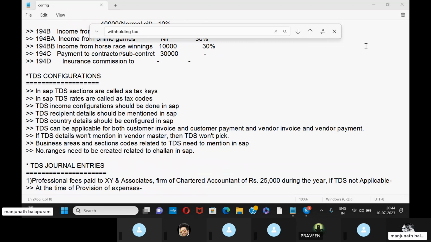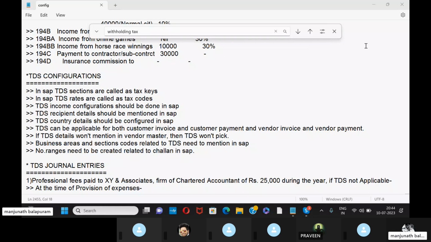Coming to the TDS configurations, first we need to create TDS sections. TDS sections are called tax keys. Next we need to create TDS rates, and rates are called tax codes. The third configuration is the TDS income configuration, which should be done in SAP. The TDS recipient details as well as the TDS country details should also be mentioned in SAP. And moreover,